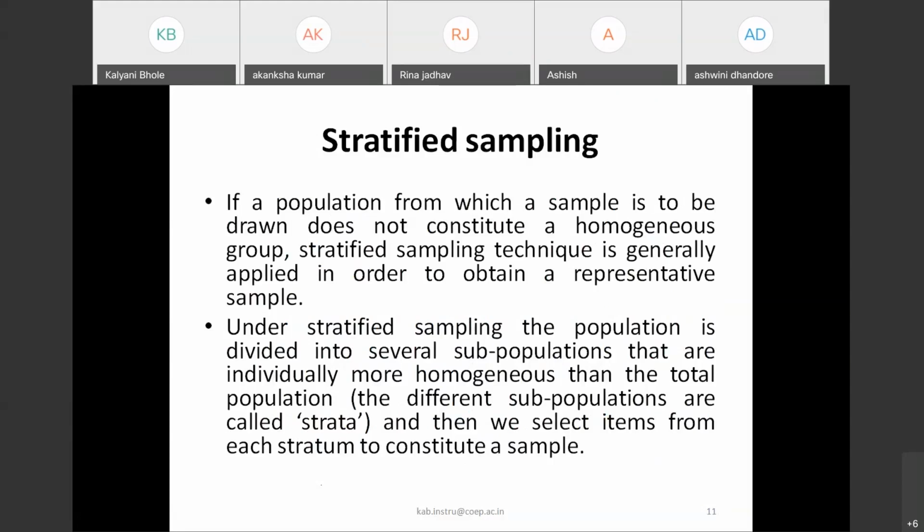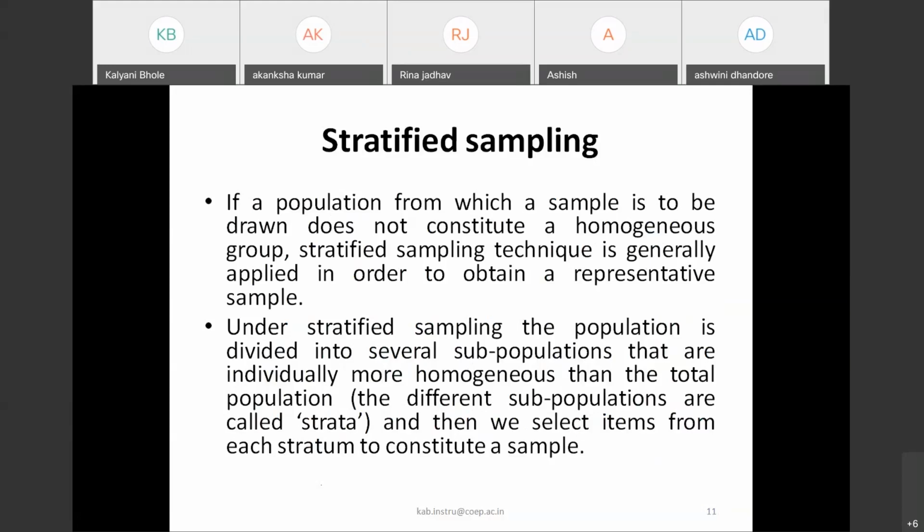Under stratified sampling, the population is divided into several subpopulations, which are individually more homogeneous than the total population. Like in our example, we have divided our population into two subpopulations, the industrial area and the residential area. So we will apply a different strategy for the industrial one and a different one for the residential one.